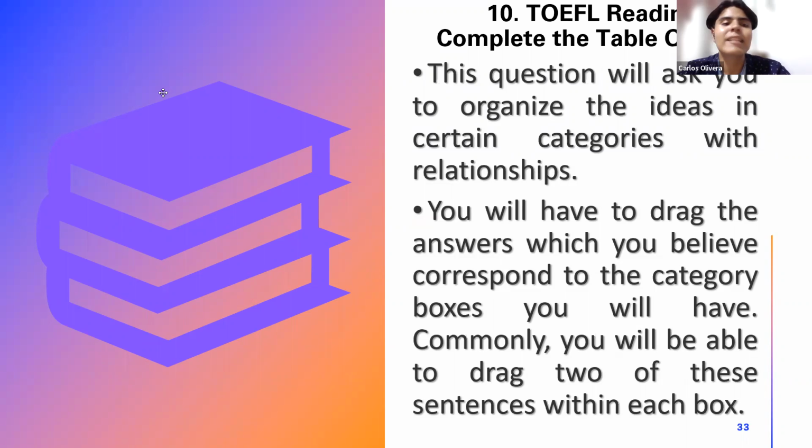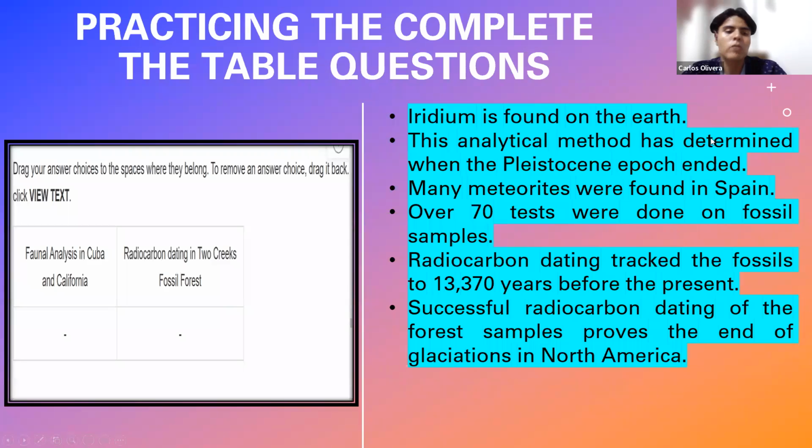This is called the complete the table question. This question will ask you to organize the ideas in certain categories, with relationships. You will have to drag the answers, which you believe correspond, to the category boxes you will have. Commonly, you will be able to drag 2 of these sentences within each box. This is similar to the summary question. Why? First of all, because you're going to drag your responses. As you can see here on the left side of my screen, I have 2 boxes, okay? And this is the difference, that in this case, you don't have 1 box as in the summary question, but you have 2 of them.